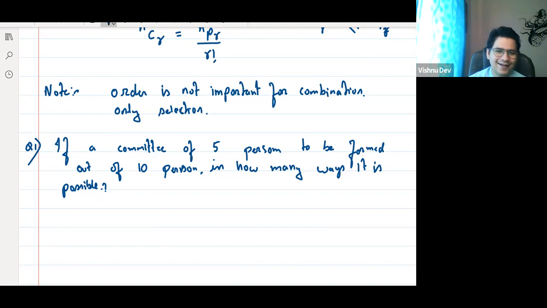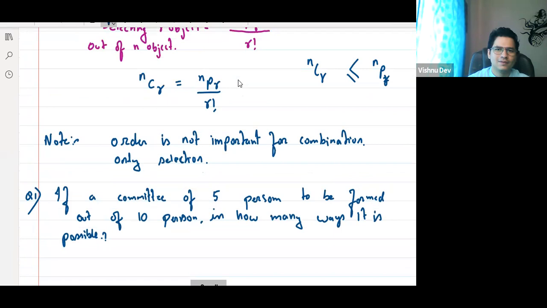The formula is written on the screen only. Okay, this is the formula. You just have to use it, and you guys are not even using it properly.